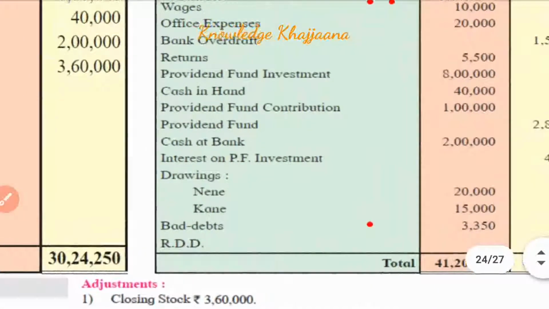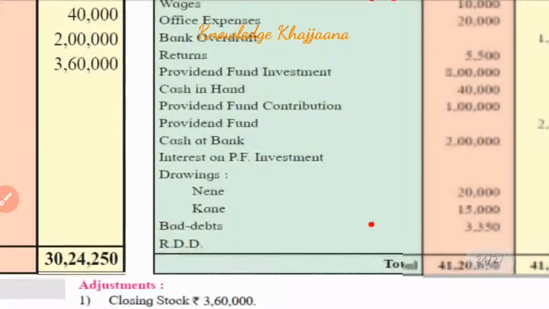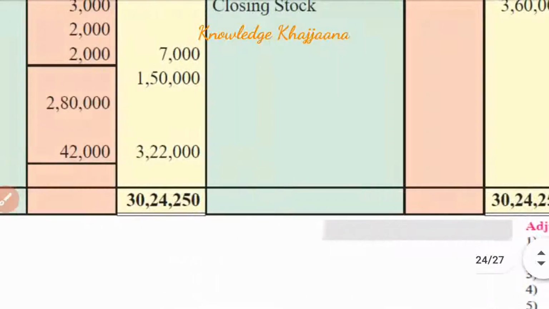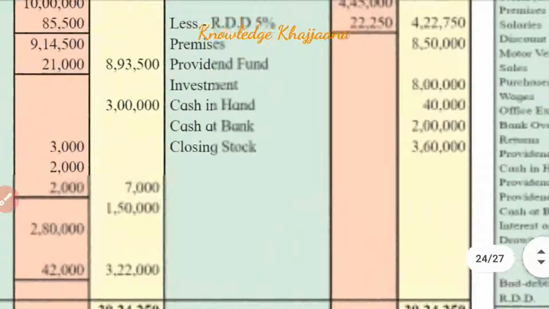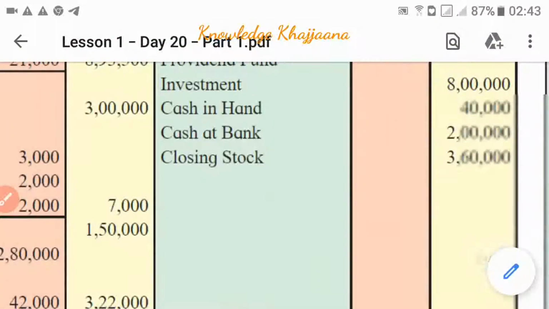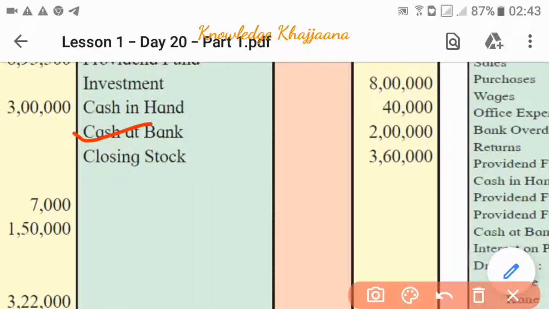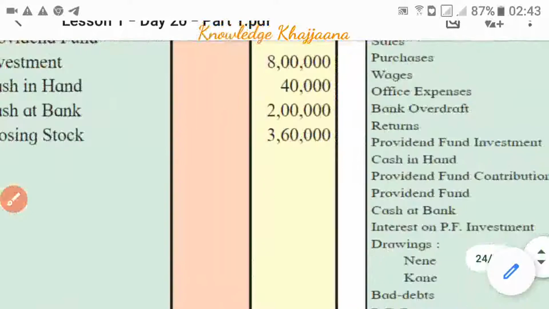Provident fund. See, provident fund contribution, then provident fund, we have done. Then cash at bank, rupees 2 lakh. What is cash at bank? Obviously an asset, a current asset. Cash at bank, rupees 2 lakh. Okay, rupees 2 lakh.